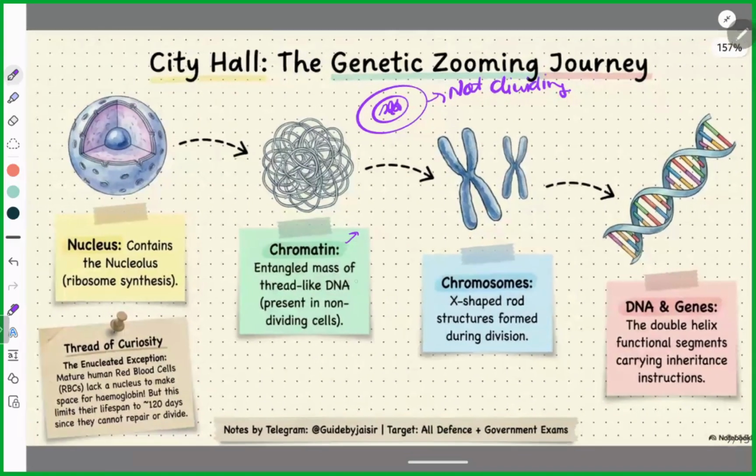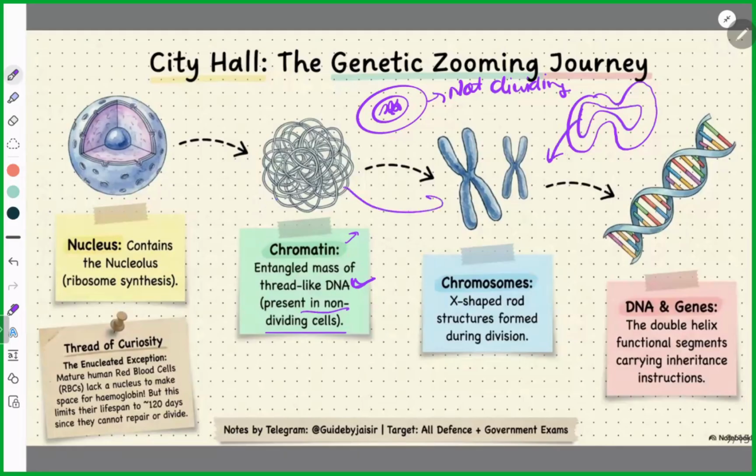It is an entangled mass of thread-like DNA present in a non-dividing cell. But when the cell starts dividing, the nucleus will also start dividing, and at that point of time this chromatin material will start taking the shape of chromosomes, and then it will divide. Chromosomes are X-shaped rod structures during division.